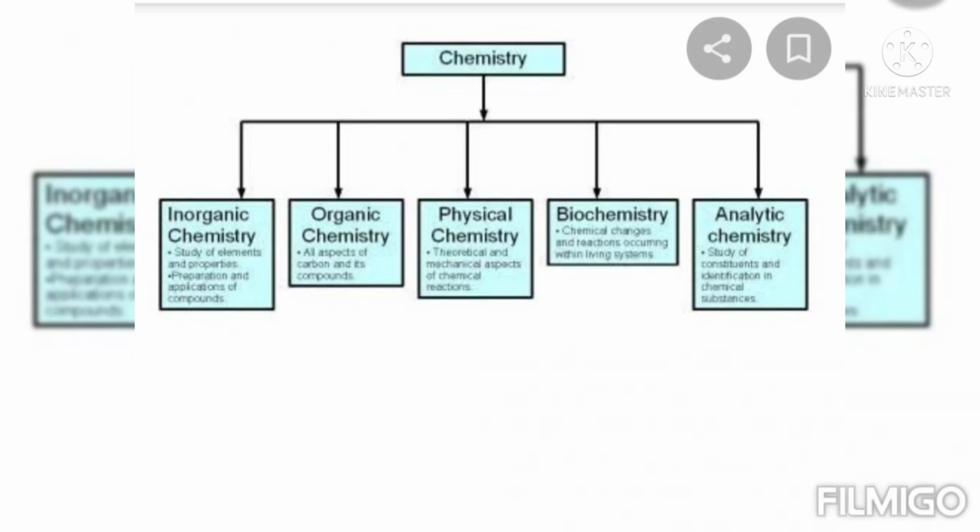Next we see organic chemistry, all aspects of carbon and its hydrogen compounds. We can compare organic and inorganic chemistry. Organic chemistry has only carbon-hydrogen chemistry, and inorganic chemistry is simply other than carbon-containing compounds. Next we see physical chemistry, the theoretical and mechanical aspects of chemical reactions, where the reaction has entropy and enthalpy, properties which are described by physical chemistry.